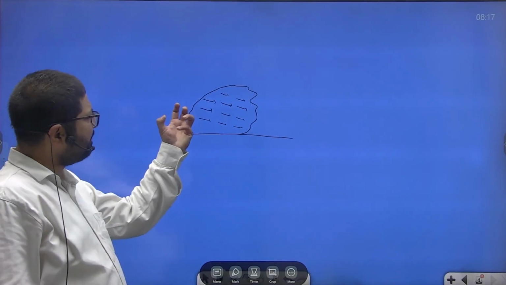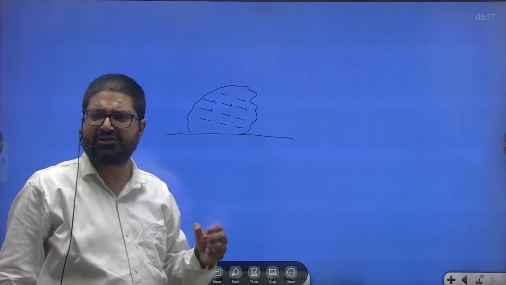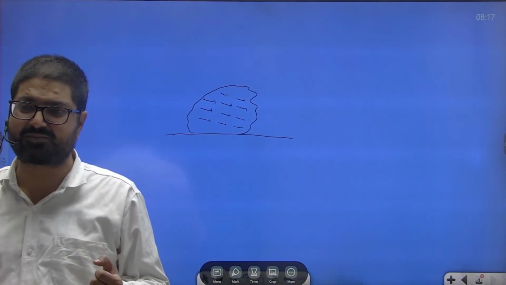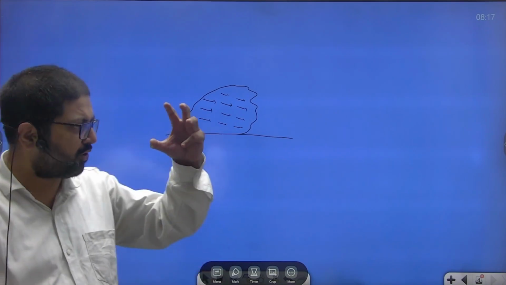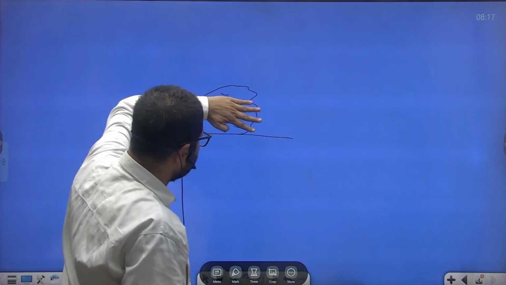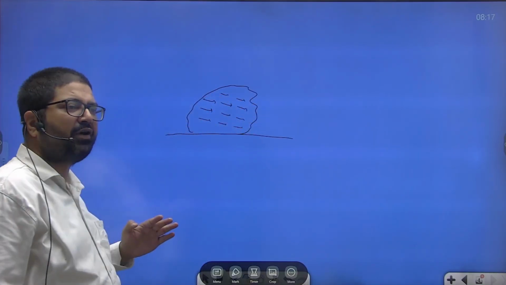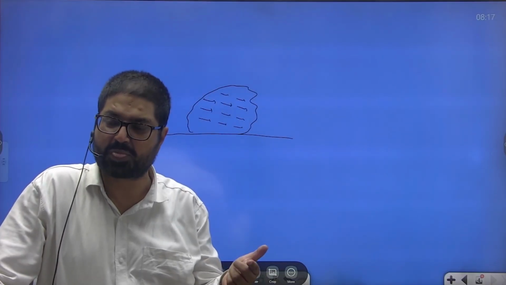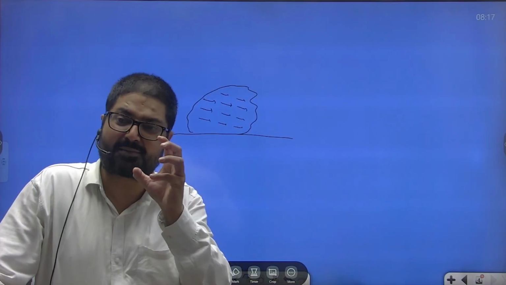And this magnetic field is always preserved in these rocks. That is known as fossil magnetism or paleomagnetism. Once the rocks cool below Curie temperature, the iron grains in the rocks are magnetized in the direction of then prevailing Earth's magnetic field, that is magnetic lines of forces, and they retain that magnetism.